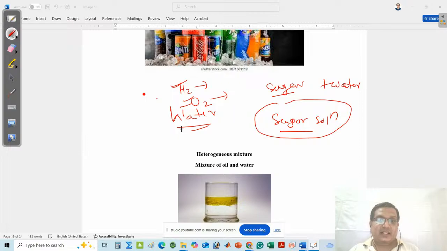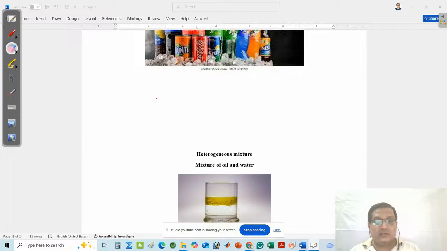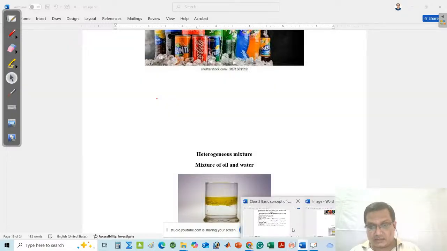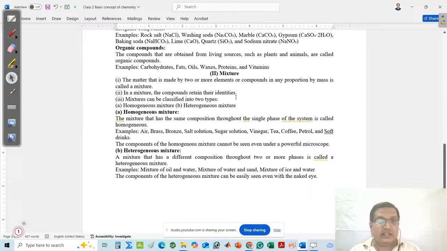That means in the case of a compound, a pure substance, the elements lose their identity, but in the case of a mixture, the components do not lose their identity. This is a very important point. So here I can say that in a mixture the components retain their identity, but in a pure substance the components do not retain their identity.